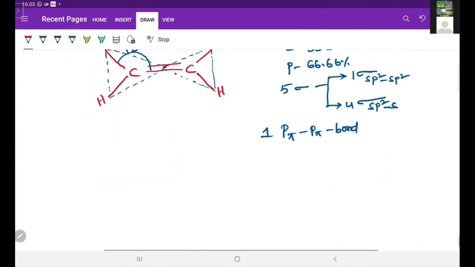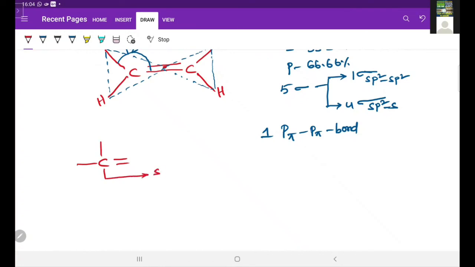Okay. So in this, around the carbon, 1 double bond is forming and 2 single bonds are forming. Observe here, all of you. So here the carbon hybridization is sp2. So around the carbon, if a double bond is present, the carbon hybridization is always sp2.